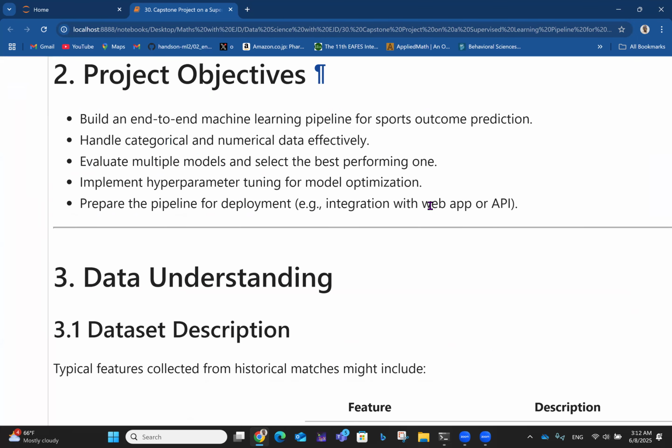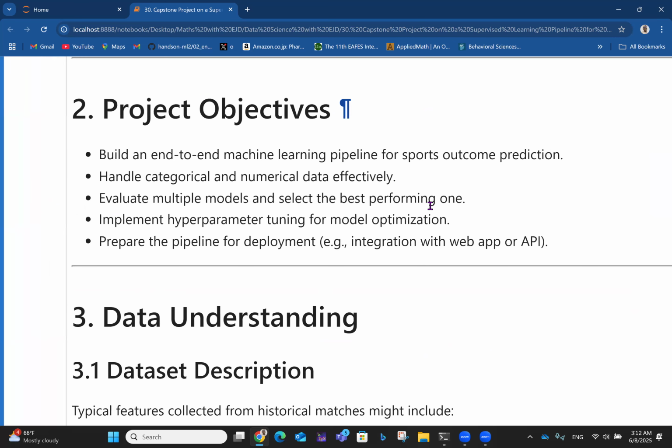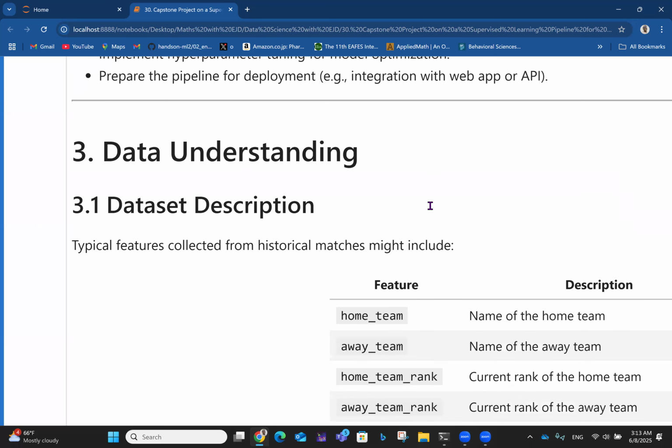All right. So talking about project objectives now. We want to build an end-to-end machine learning pipeline for sports outcome prediction and handle categorical and numerical data effectively. This is a very big deal when we do machine learning projects. So categorical data needs to be handled effectively so you can get a model that performs very well. Then you need to evaluate multiple models and select the best performing one. Implement hyperparameter tuning for model optimization. Prepare the pipeline for deployment, e.g. integration with web app or API, if you're going that far.